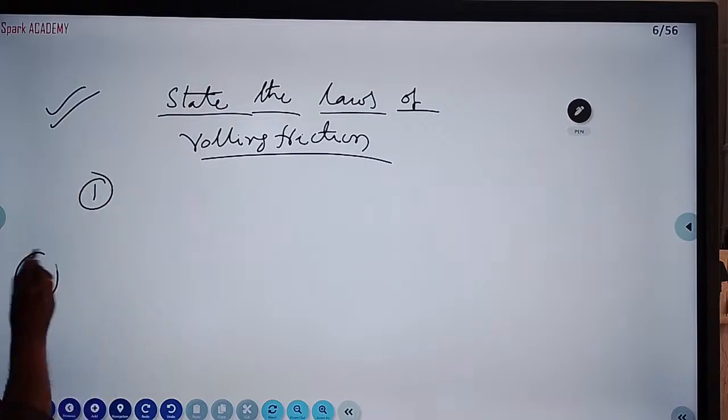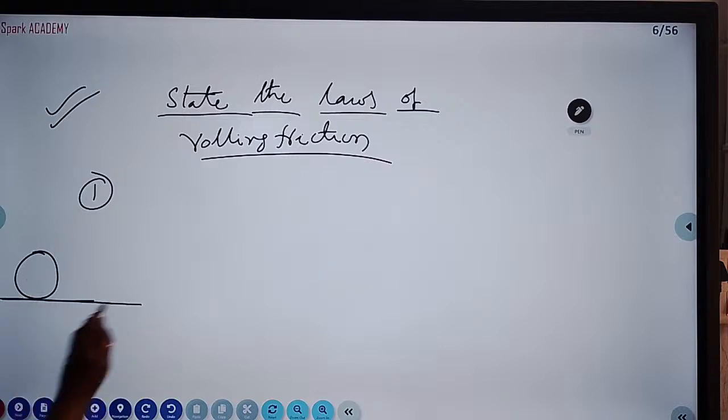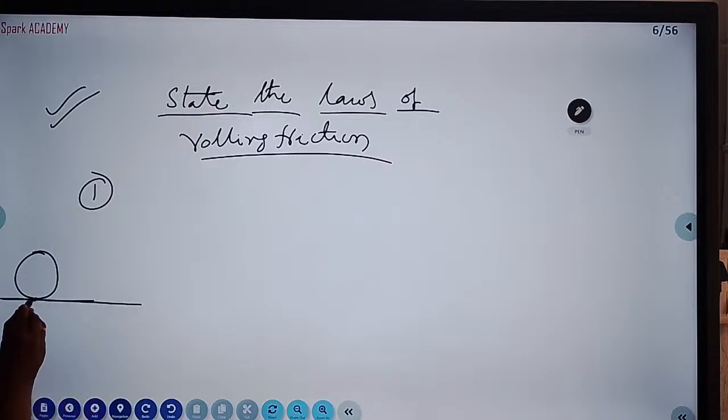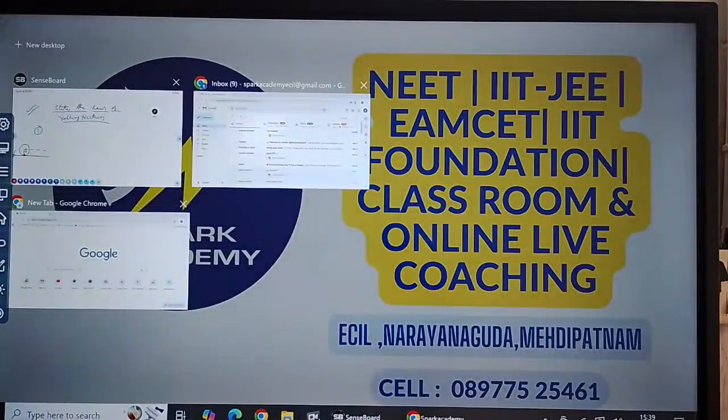When a wheel is rolling on a surface, it presses the contact point here. It makes deformation. This is a wheel, radius is there for this. Whenever it's moving forward, the center of mass moving forward, friction acts like this.